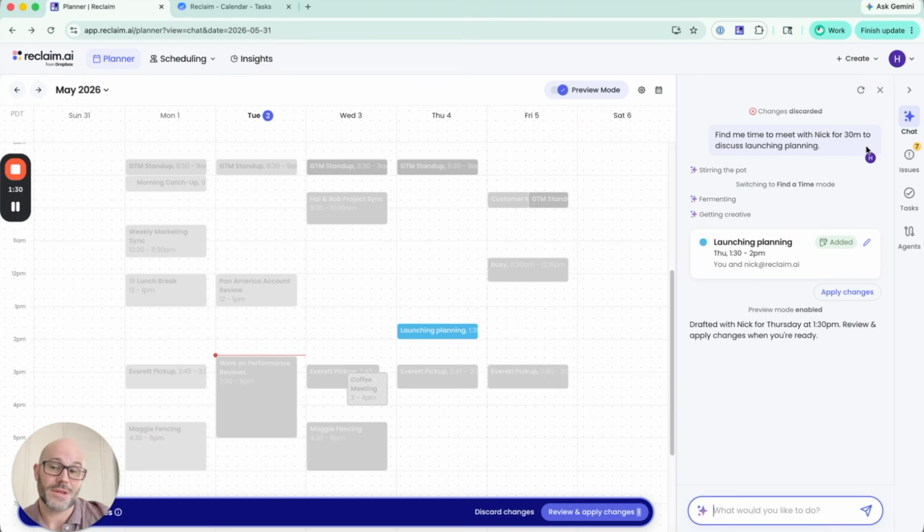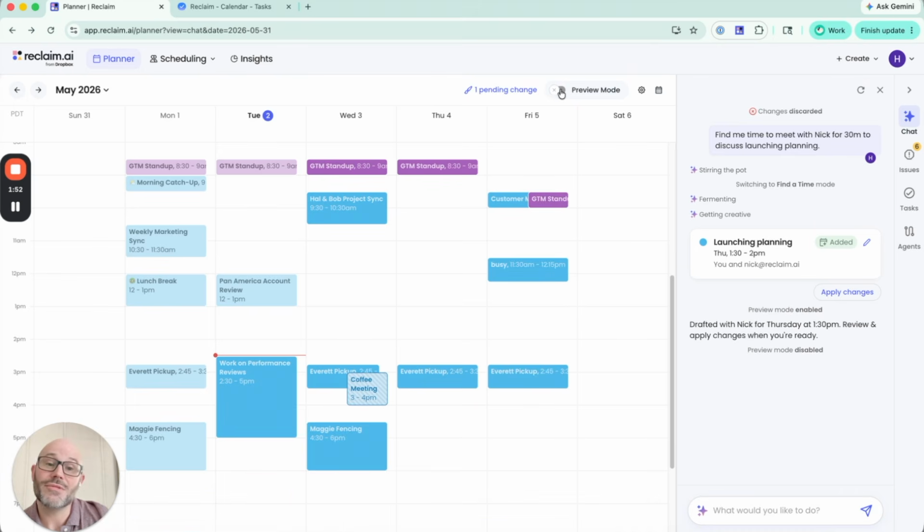But the really important thing I want to call out is this new preview mode. And this is really important because it's how we made sure that whether you're working with your calendar through Claude or you're doing it in our own interface, that you have full confidence that you're always in control. That is, the chat AI system is able to draft up changes, but never apply them directly without your human review.